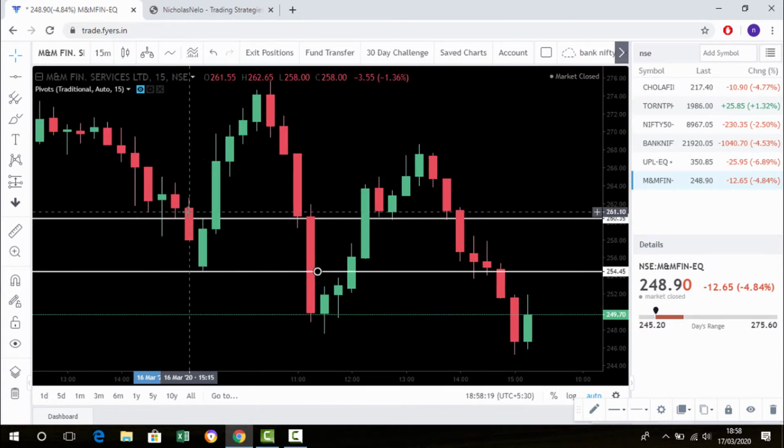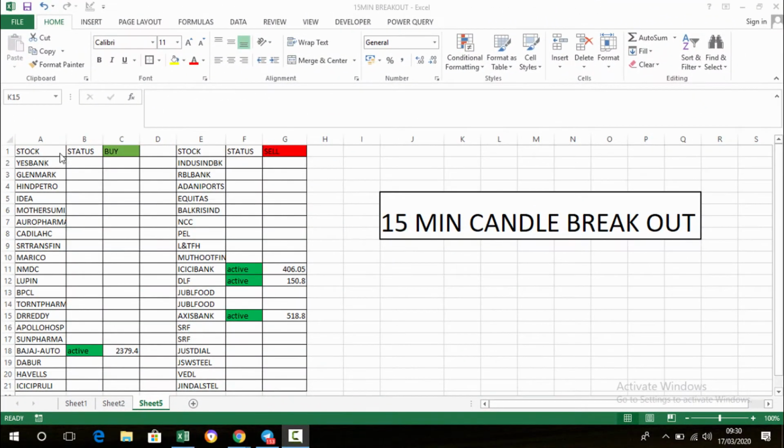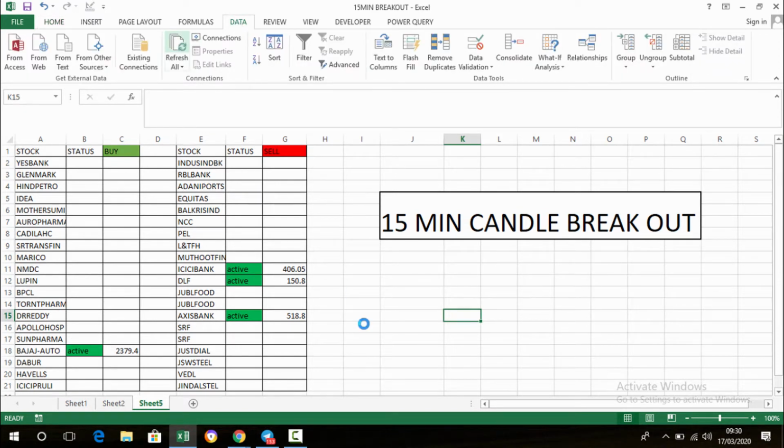That's the strategy. There are so many stocks, but we don't know which one is better for the 50 minutes trading strategy, so I made a scanner. In that scanner, it selects the best performing stocks with 50 minutes candle high and low. Let's see how it's working. This is the scanner, exactly 9:30. Just go to the data tab and refresh all. Then the scanner will scan the best stocks for 50 minutes breakout.